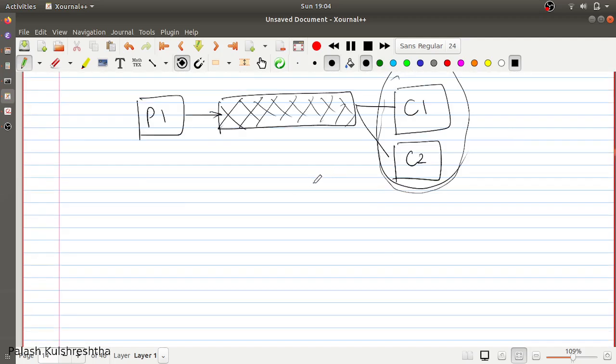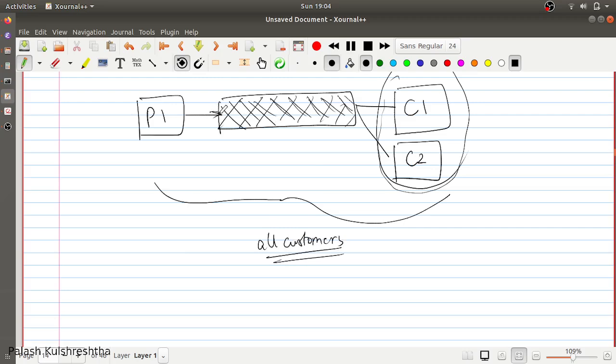Now, what happens when you want to do different levels or different priorities of work from this pipeline? For example, let's say you are doing this work for all your customers. So each message in your queuing system is related to work that is going to be done for a particular customer.